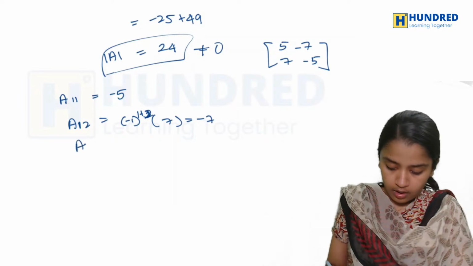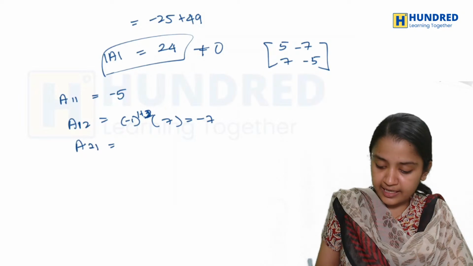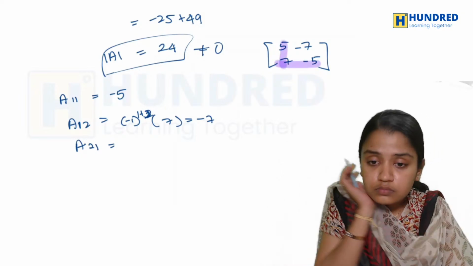So what is it? A21. Basically, it will be removing the first row and this column. So what will happen?